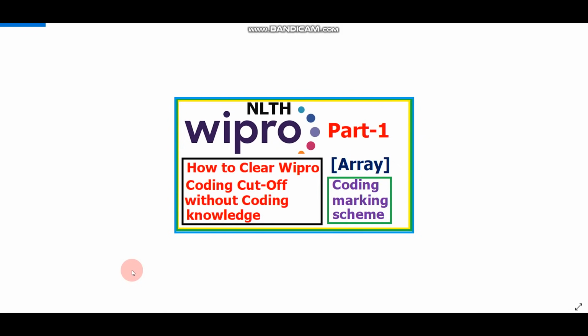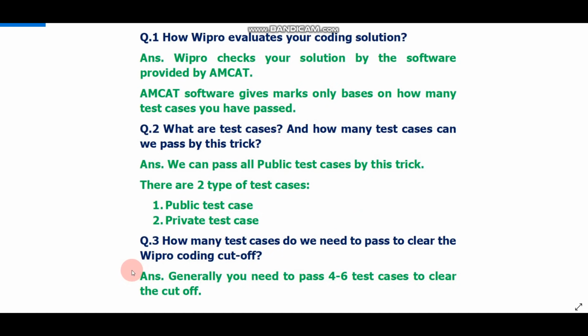Before starting the video, let's talk about 3 important questions. Question 1 is how Wipro evaluates your coding solution. The answer is Wipro checks your code by the software provided by MCAT. As you know, Wipro conducts your exam on the platform of MCAT. If you don't know what MCAT is, you can search on Google.